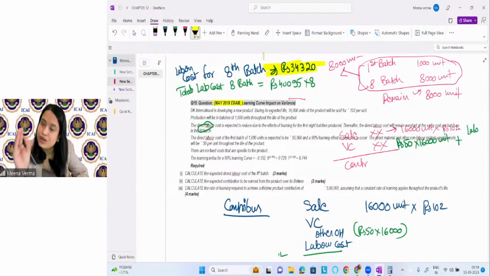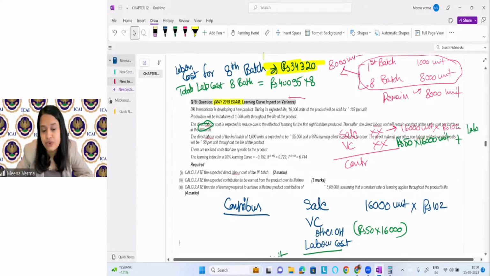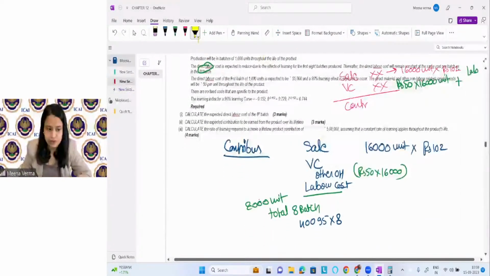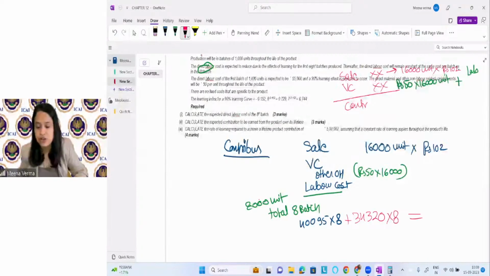The cost incurred for the 8th batch will remain constant for the 9th batch, 10th batch, 11th batch, up to the 16th batch, because the production is happening up to the 16th batch, total 16,000 units. So the cost is constant, 34320 for the next 8 batch. Multiplied with 8, you will get the total labor cost.